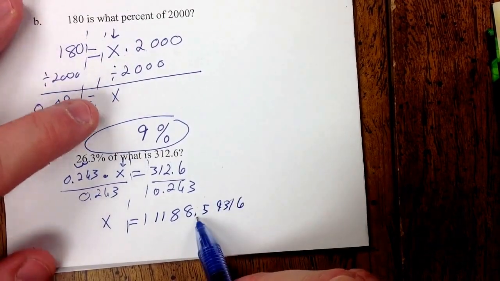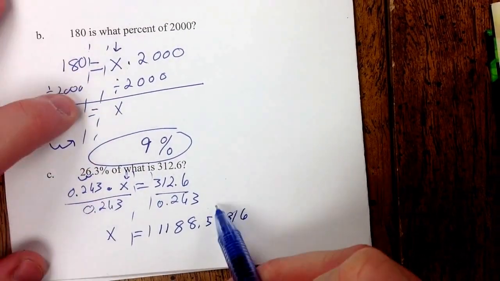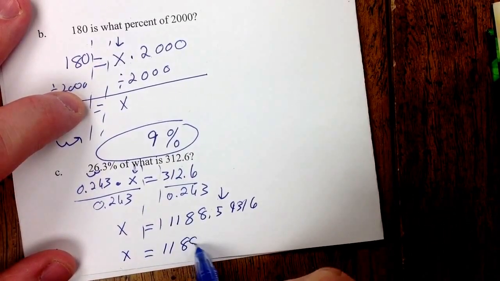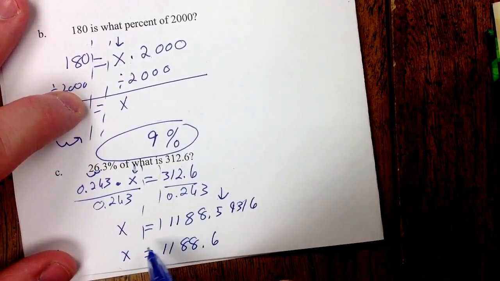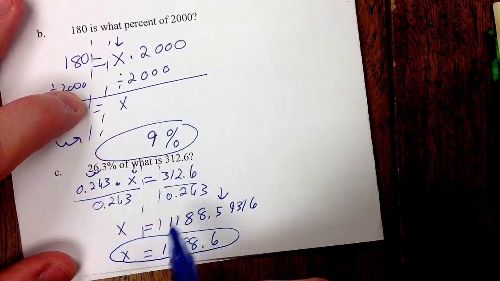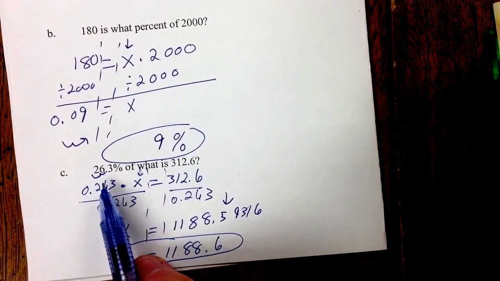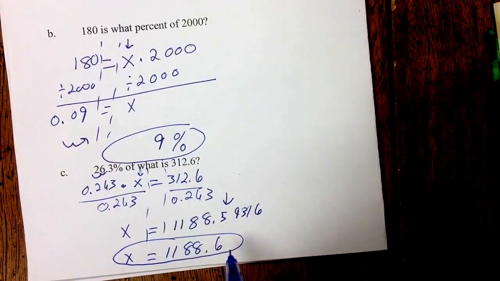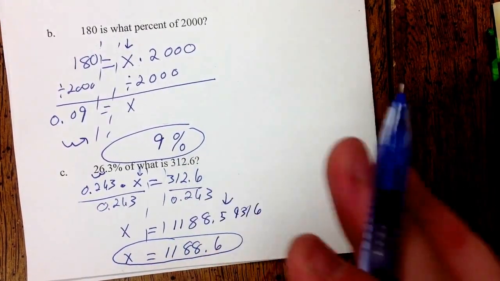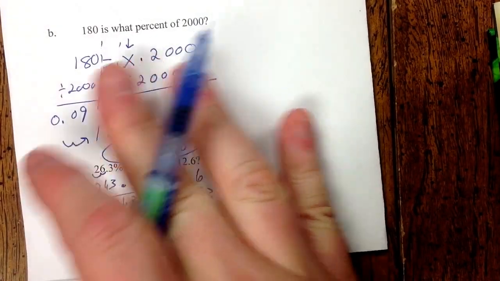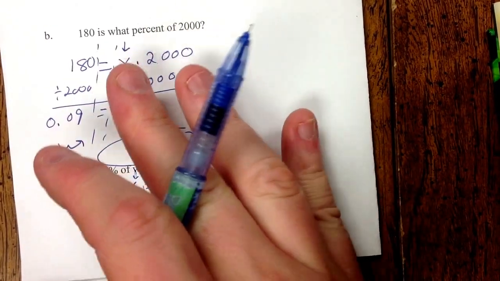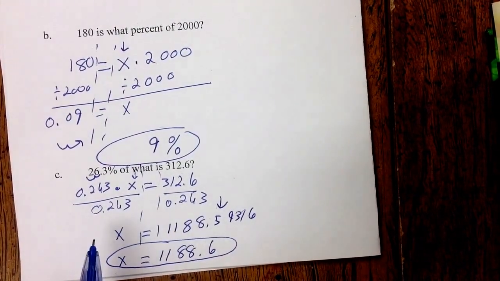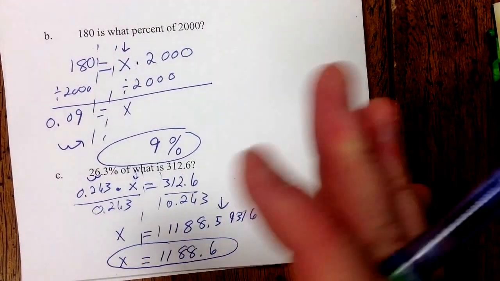I told you before, if there's nothing that says anything, go to one decimal place. So x is equal to 1188.6, and that's going to be the answer. So 26.3% of 1188.6 is 312.6. We'll practice a couple of times, and you'll see another option later on, or you've probably already seen it. You'll see two options. Here's one of the options, the way to solve it, how to set it up. All right, sounds good. We'll probably switch soon.